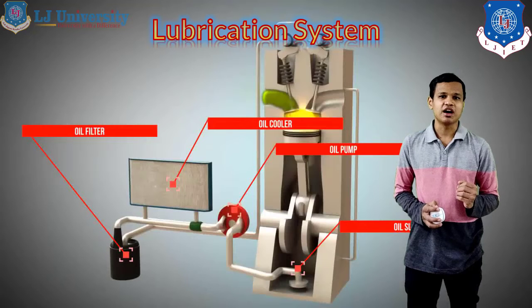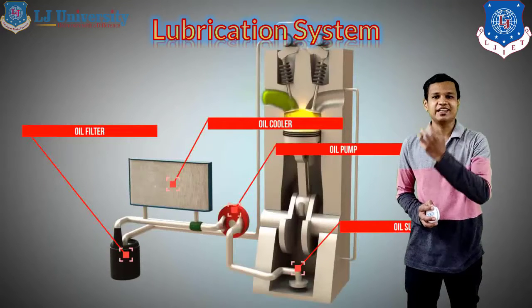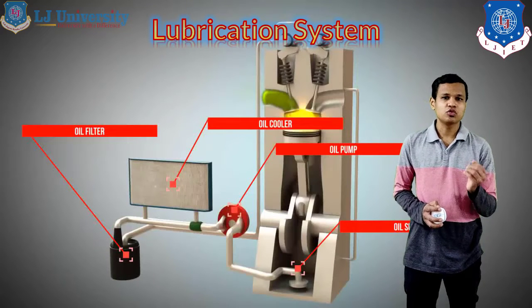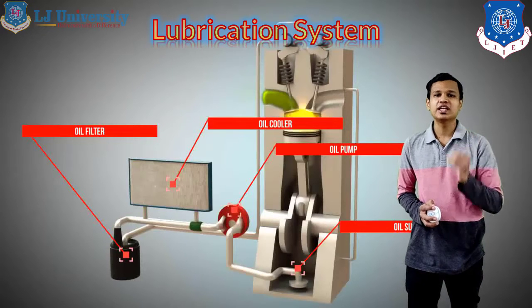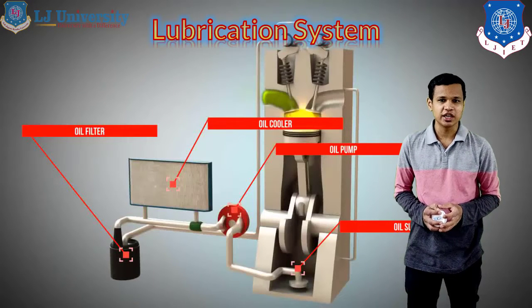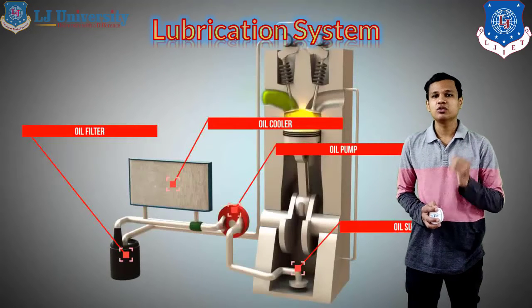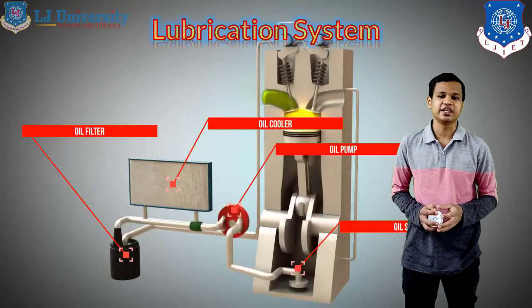So the oil cooler is required because when oil comes back from the engine after carrying its heat, it will have a higher temperature. So to recirculate that oil into the engine again, we need to cool that oil in the oil cooler before recirculating it in the engine. So the oil cooler is required for that. Now let's see how it works in brief.